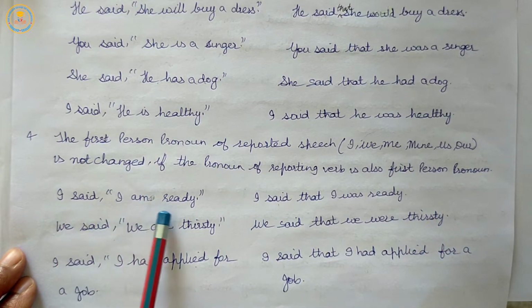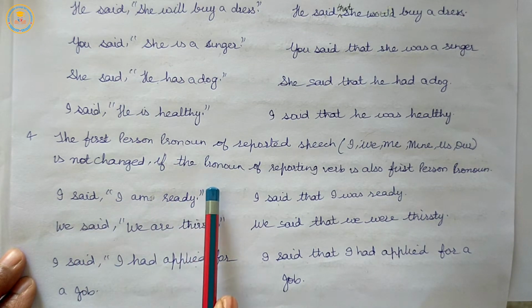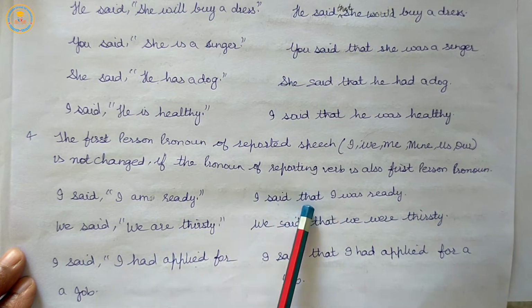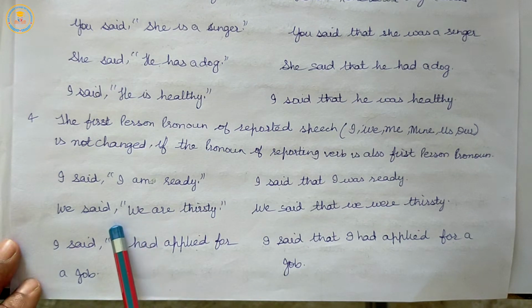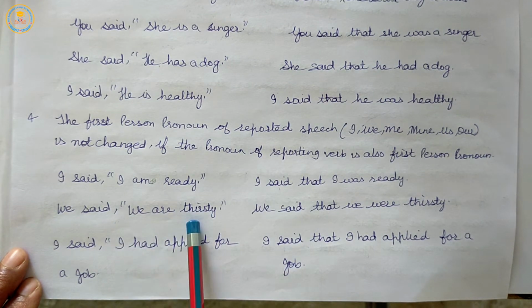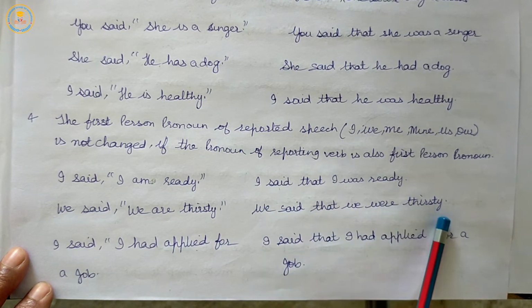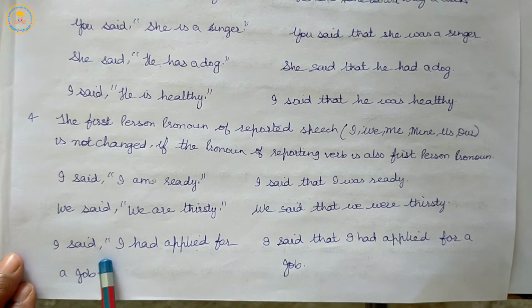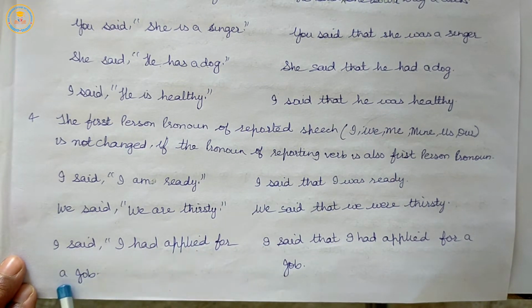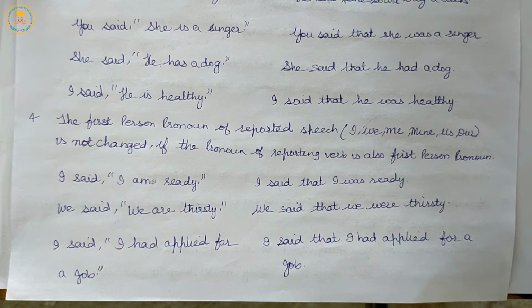Then there is no change in indirect speech. Example: I said, "I am ready." I said that I was ready. We said, "We are thirsty." We said that we were thirsty. I said, "I had applied for a job." I said that I had applied for a job.